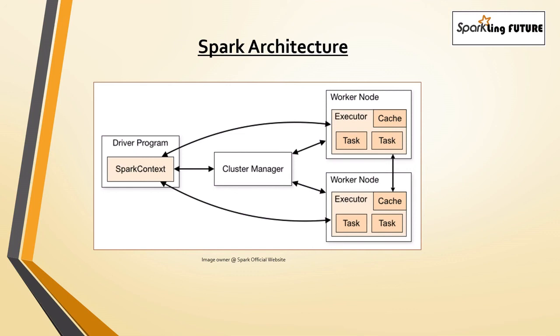So that chain of operations will be divided into tasks, and it will be performed as tasks, single threads. And partition means part of data, a chunk of data. It will be distributed across the cluster for parallel processing. And here cache is there, right? This is the one used for caching the RDDs or intermediate results. So for that purpose we use this cache. So this is about the Spark architecture, overall architecture.